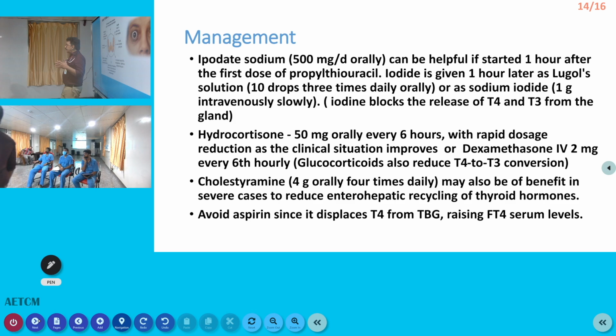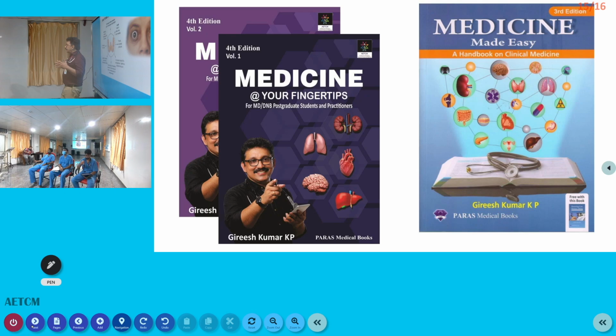Now sodium iodide is available in our country, that can also be given. Then hydrocortisone is another important drug which should be given in the emergency room. That can be given 50 milligrams orally every 6th hourly, or dexamethasone IV can be given. Cholestyramine can also be given. That is an add-on drug to the main regime for patients who have uncontrolled symptoms. It may not give major benefit, but it can be added to the regime if the patient does not improve. Okay. Aspirin should be avoided.